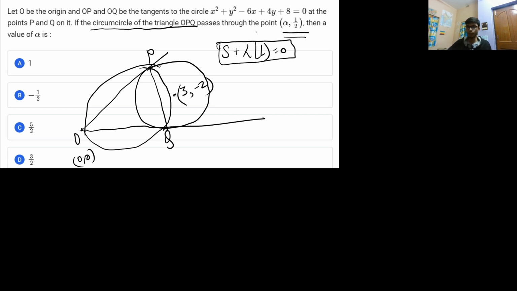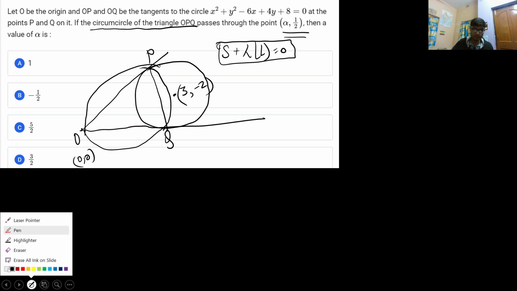For the variable circle equation, what you can try is that it passes through alpha comma 1 by 2. But since it lacks one value, that is alpha, it is better not to go by this particular approach. That was the approach I was thinking at first, but what I can also do instead is directly write the equation of the circumcircle.